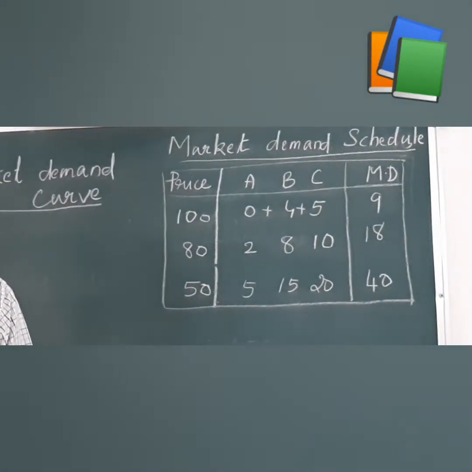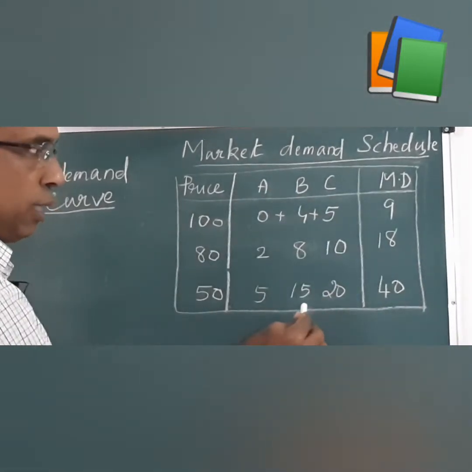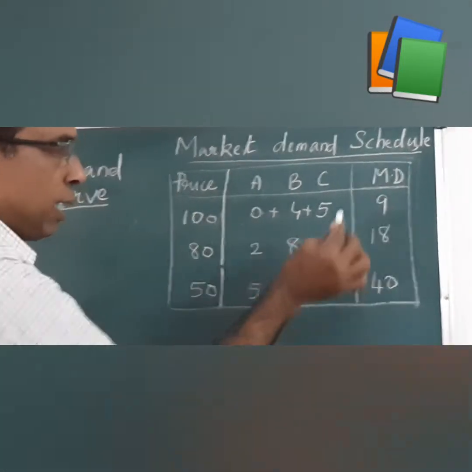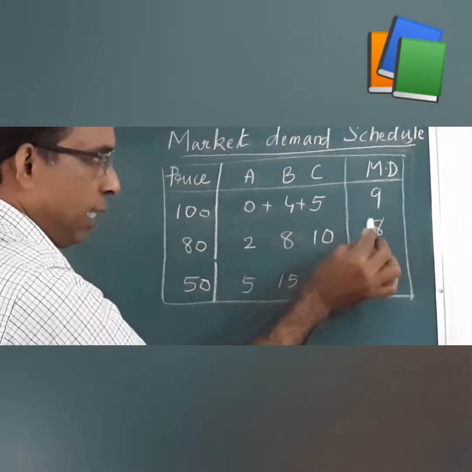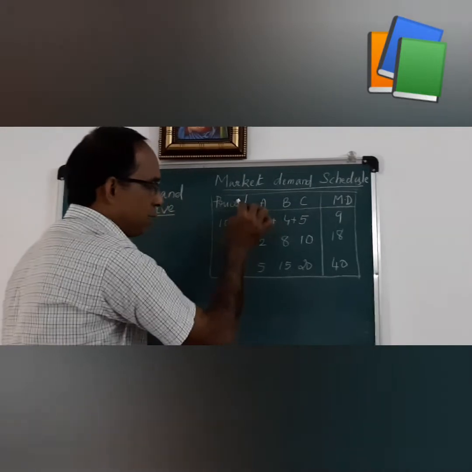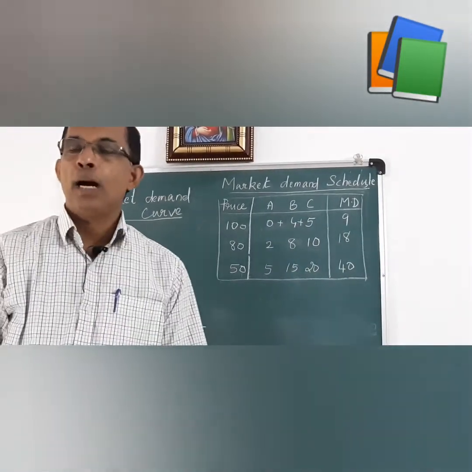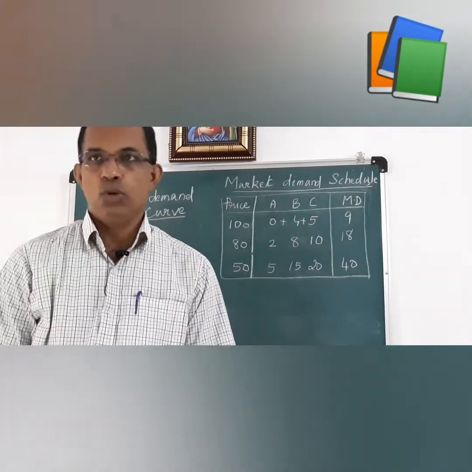Once again I repeat, market demand schedule is a table that shows the total quantity demanded by all consumers in the market at various prices. This is called market demand schedule.